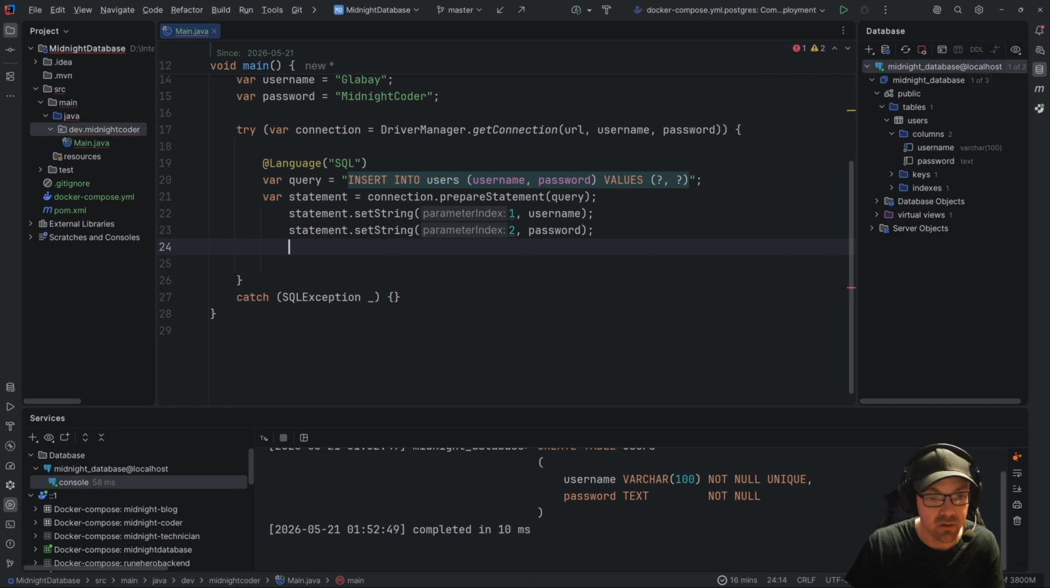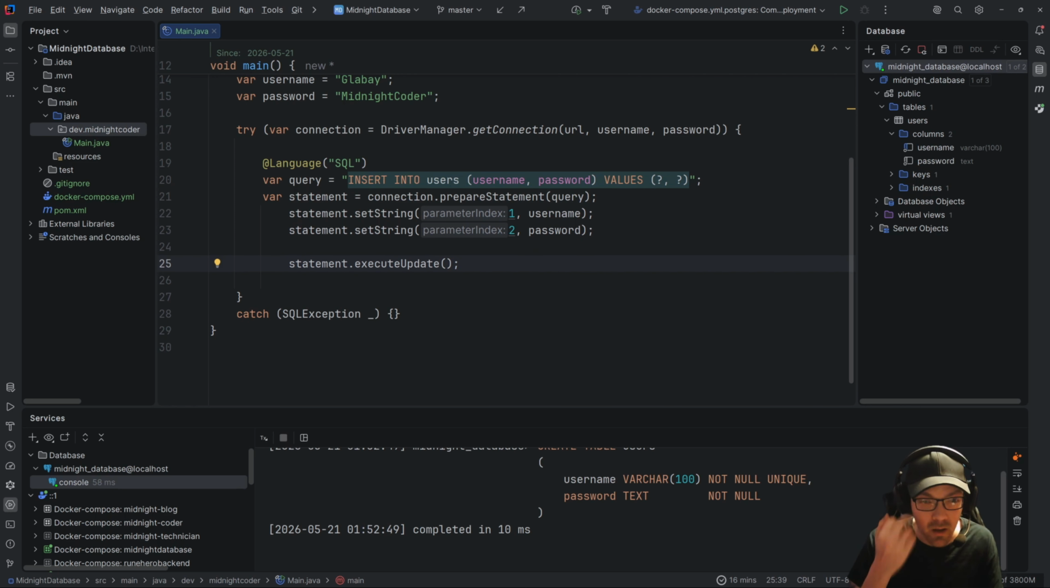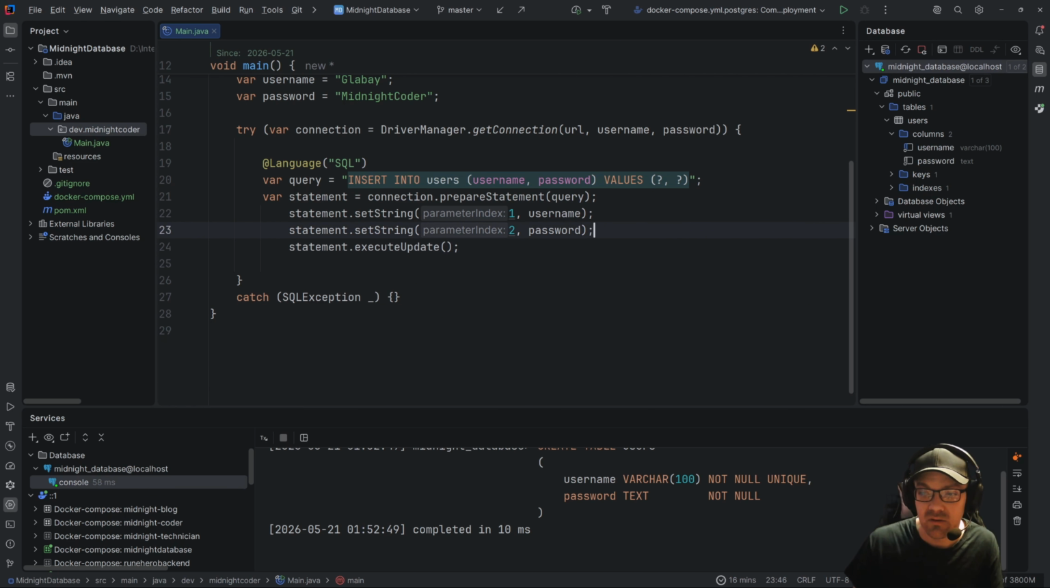Next, we need a way to execute this. So we're going to do just what the autocomplete said and call statement.execute. Now, the idea here is that prepare statement will prepare the SQL query template. Set string sets the data. There are others, again, you can explore that. The execute query, this is actually going to run the prepared query against the database. And then, of course, in our case, we're done.